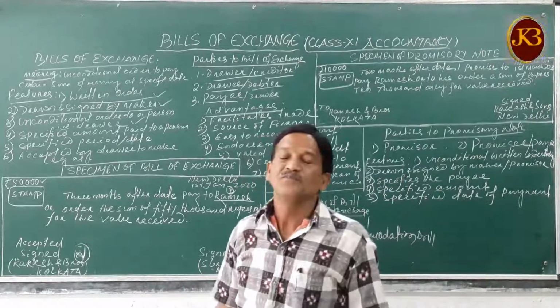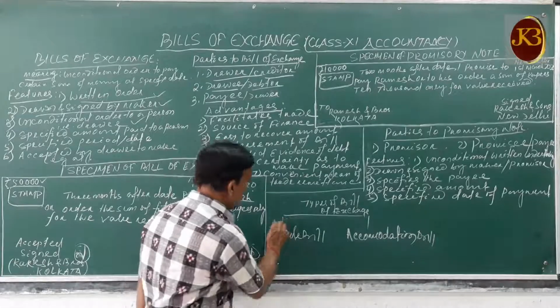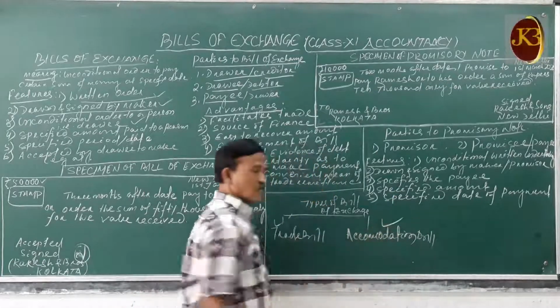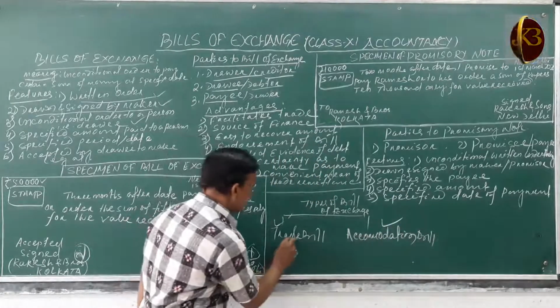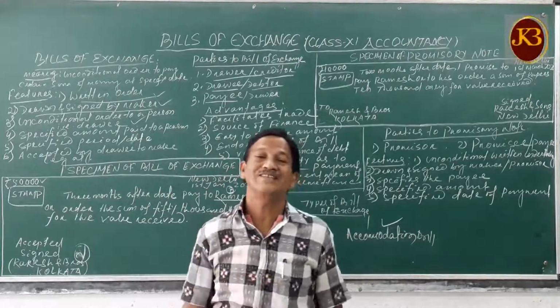So let's see, there are 2 types of bills of exchange. One is your trade bill and another is your accommodation bill. Trade bill means the bill which is used for buying and selling of goods transactions.